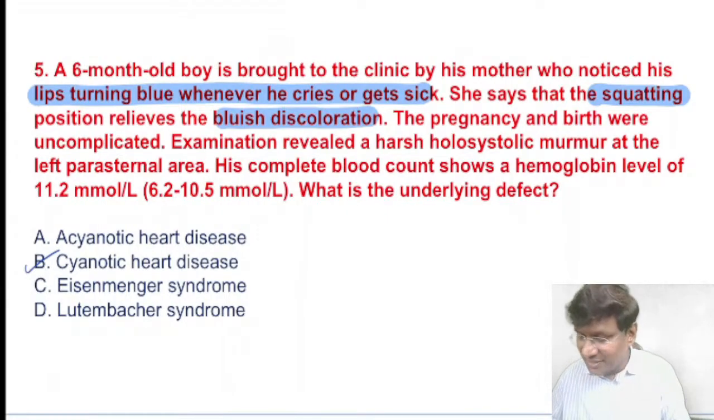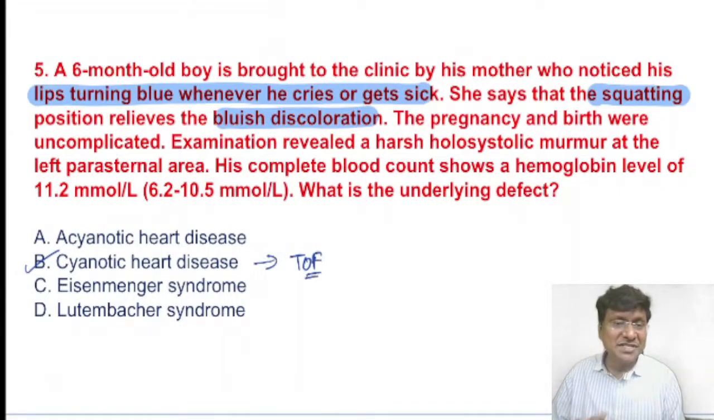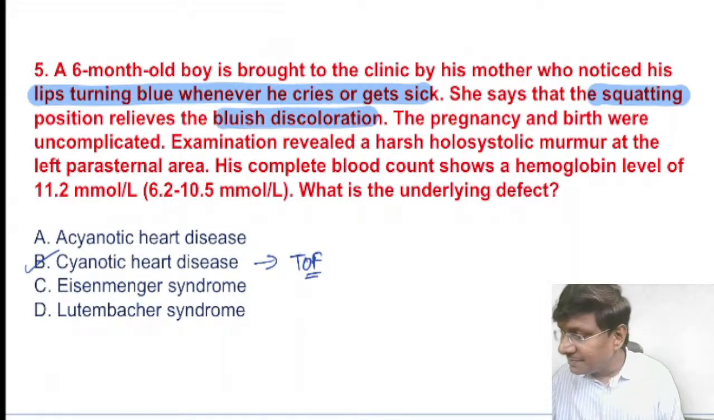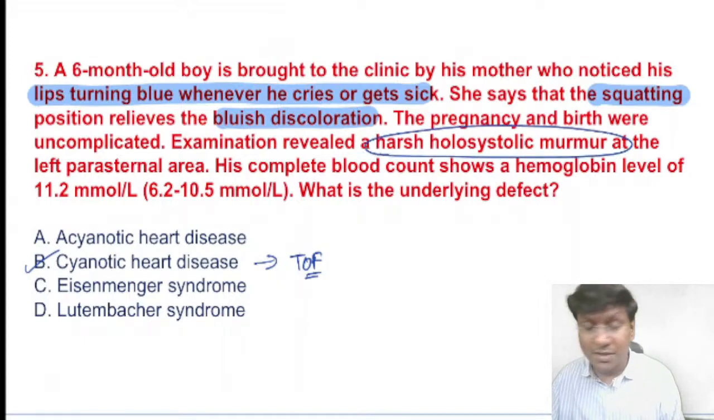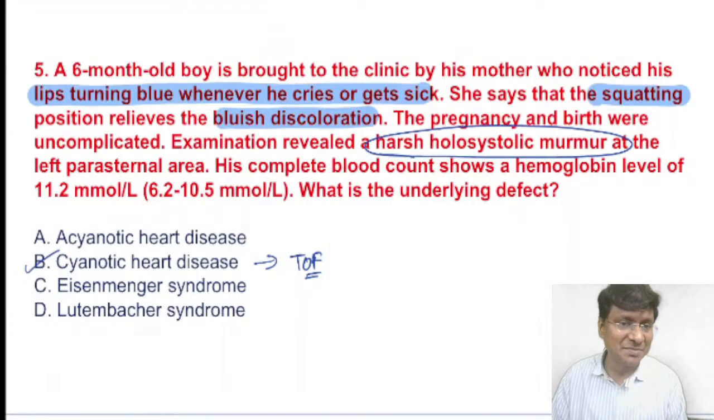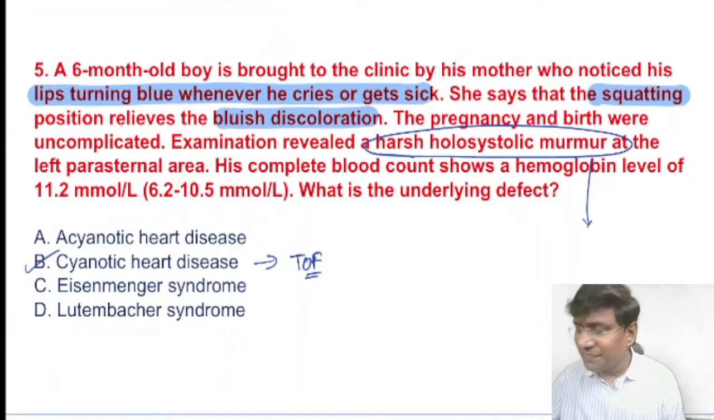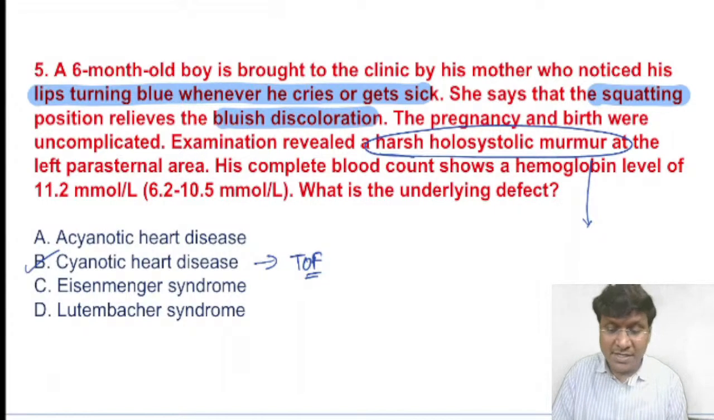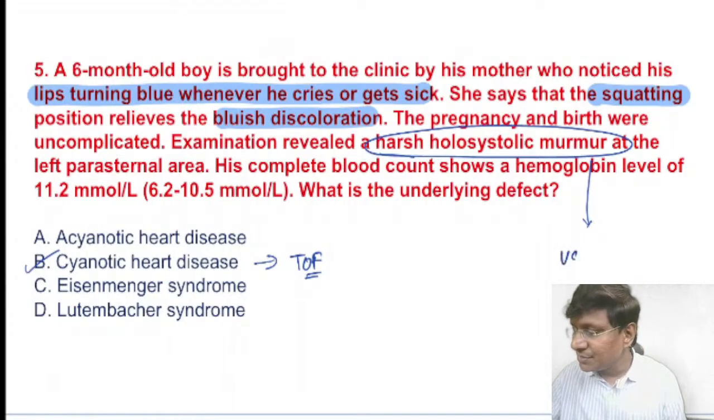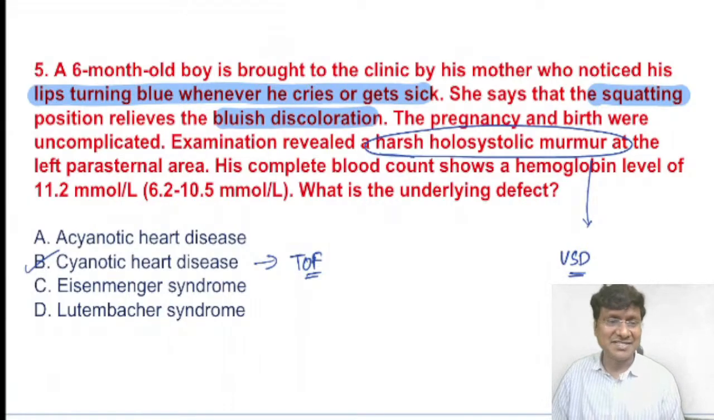Okay, very good, Anurag. So this patient is having tetralogy of Fallot. Now, how are you able to tell that the patient has tetralogy of Fallot? It is by the presence of the harsh holosystolic murmur. In a case of tetralogy of Fallot, what is the harsh holosystolic murmur suggestive of? It is suggestive of the presence of a ventricular septal defect.